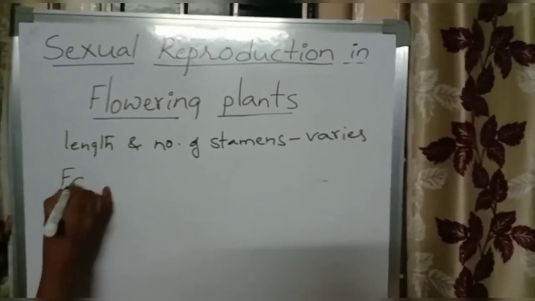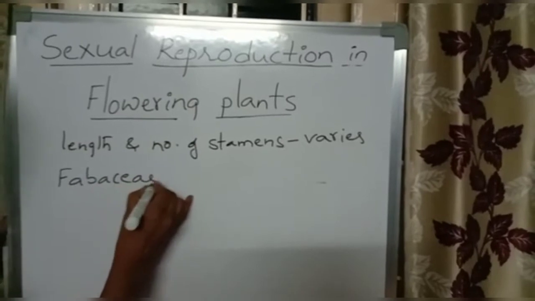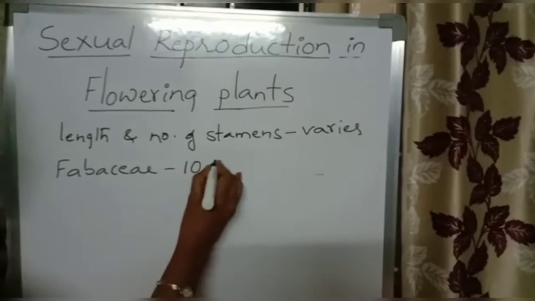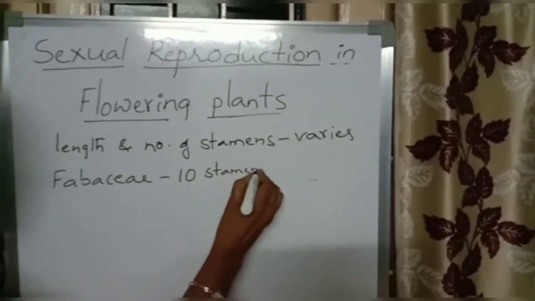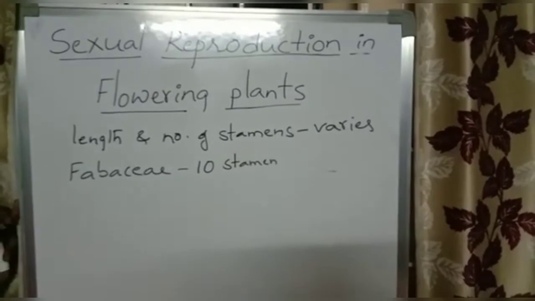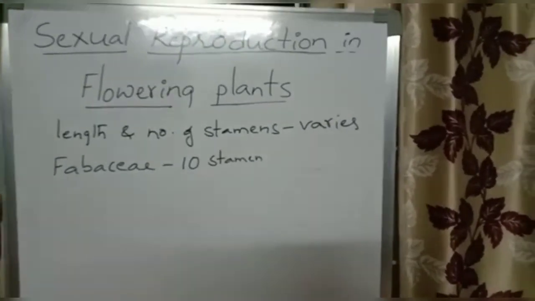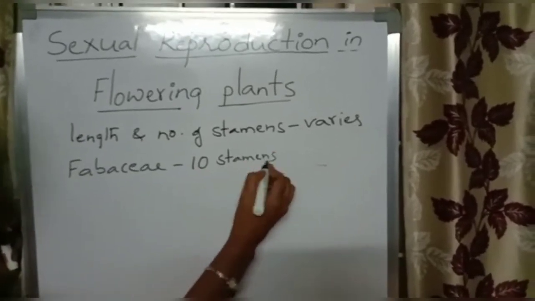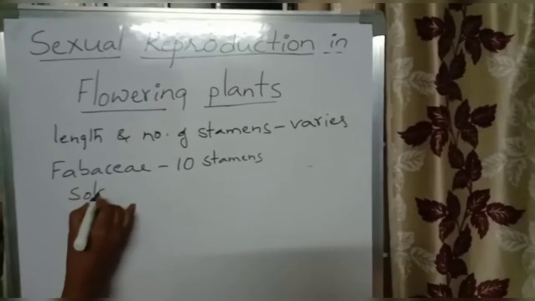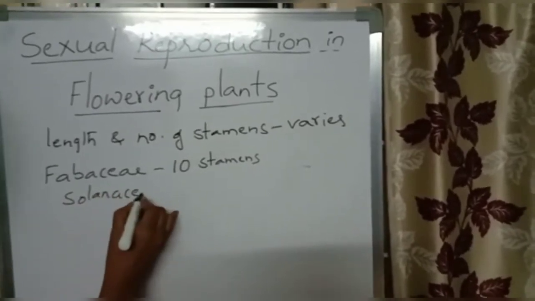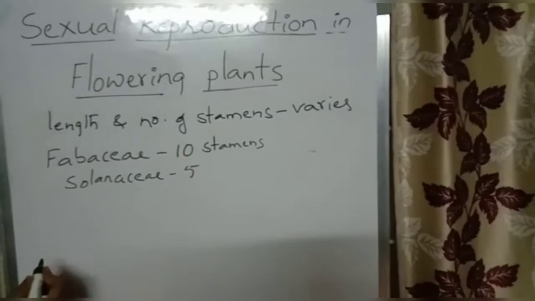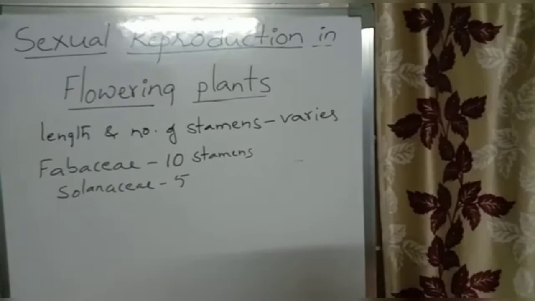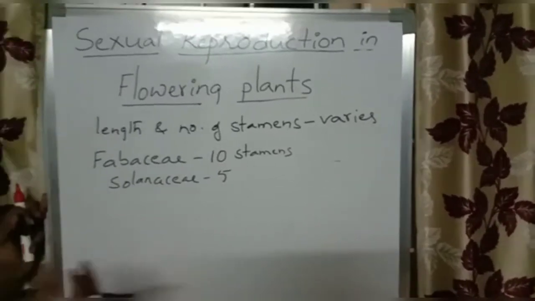For example, if we look at Fabaceae members, what is the number of stamens in the Fabaceae members, students? There are 10 stamens present in Fabaceae members. They may be 9 plus 1, 2 bundles, or a single bundle of stamens. So in Fabaceae members we will see 10 stamens. And in case of Solanaceae, how many stamens are present? 5 stamens are present. In case of Datura, how many stamens are present? 5 stamens are present.